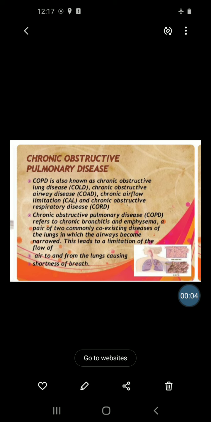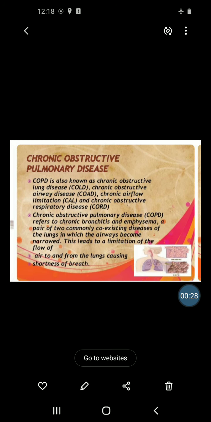Next disease is COPD. It means chronic obstructive pulmonary disease. It is also called COLD, which means chronic obstructive lung disease. It is also called chronic obstructive airway disease, that is COAD. Then it is also called chronic airflow limitations or chronic obstructive respiratory disease.